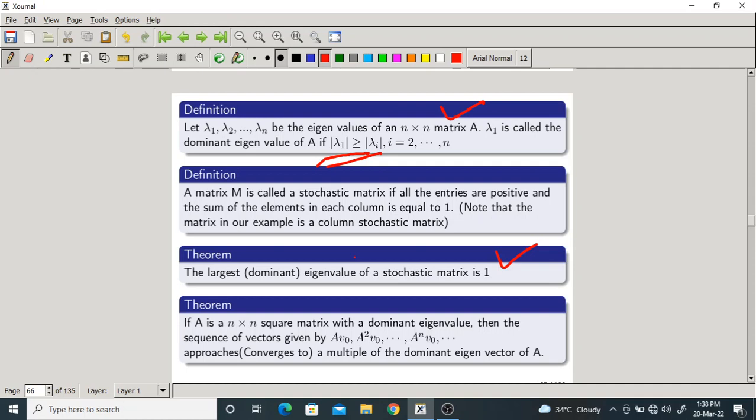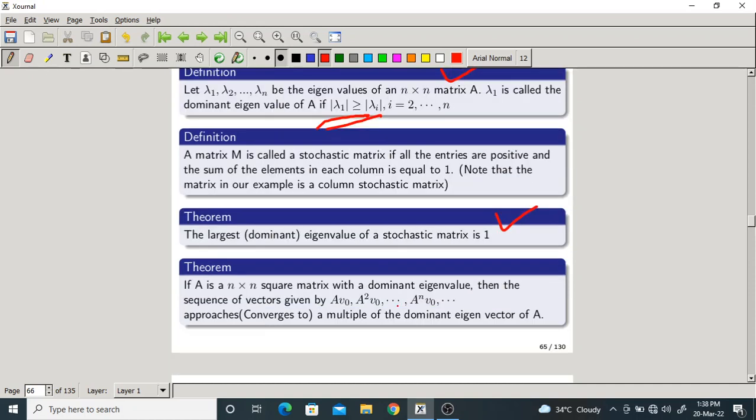Okay, I hope you are getting my point. Think about the first definition and think about the third theorem. If it is a stochastic matrix, the dominant eigenvalue is 1. If that is the dominant, which means it is the largest, obviously the remaining eigenvalues have to be less than 1.